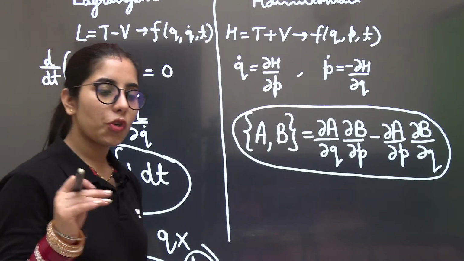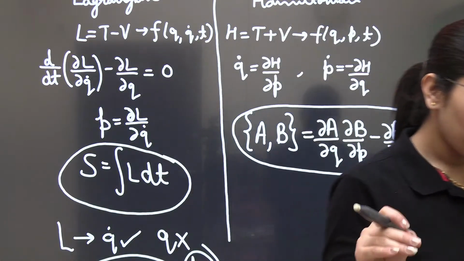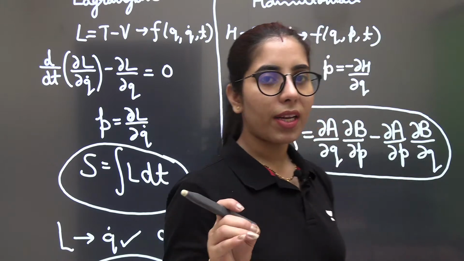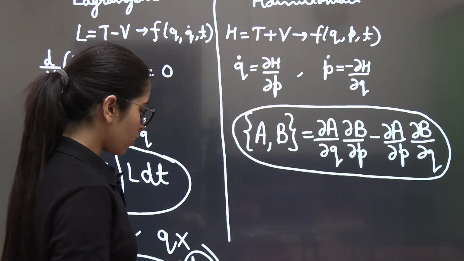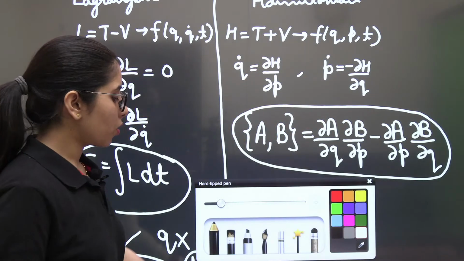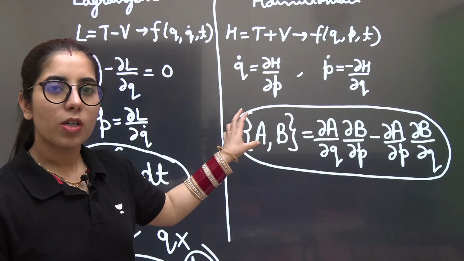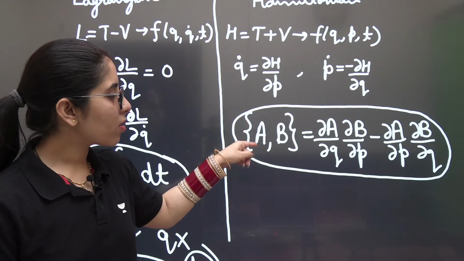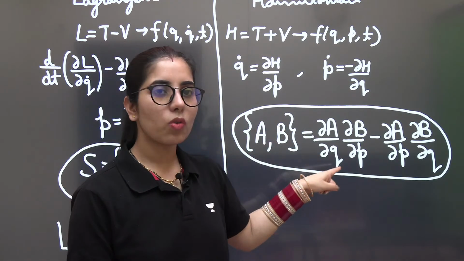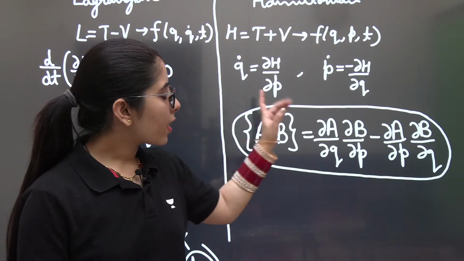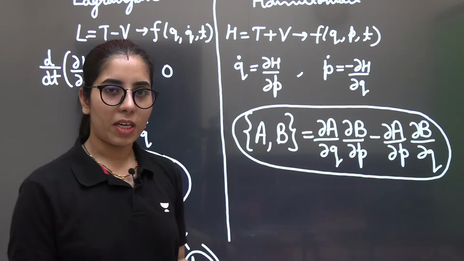Now, what are the things you need to observe here so that you will not make any mistake in writing the Poisson bracket expression? The first thing to observe is that I have noted down the first function's derivative, that is the first order differentiation, with respect to the generalized coordinate. The second one is with respect to the generalized momentum.